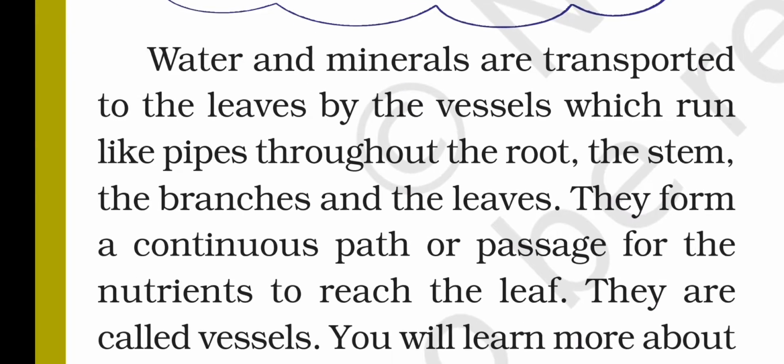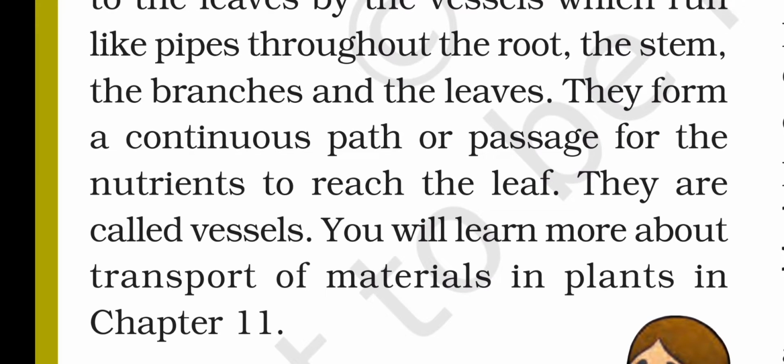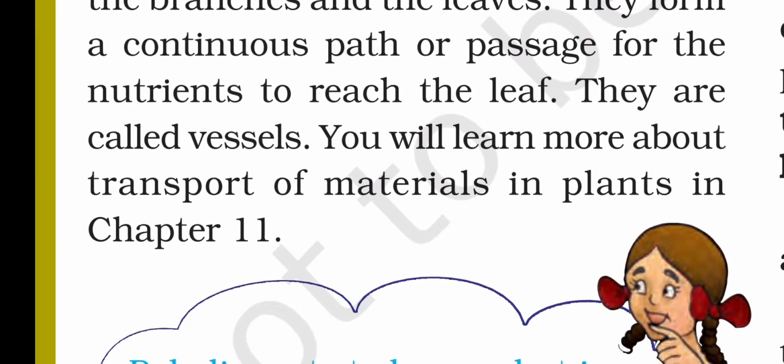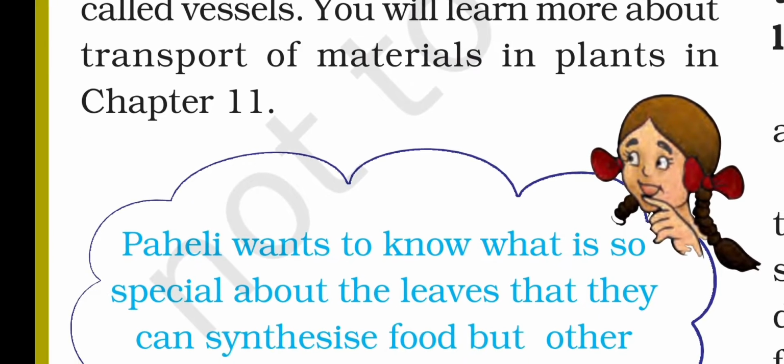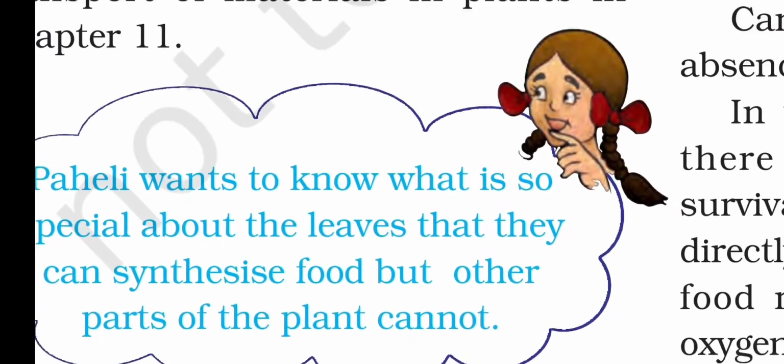Water and minerals are transported to the leaves by the vessels, which run like pipes throughout the root, the stem, the branches, and the leaves. They form a continuous path or passage for the nutrients to reach the leaf. They are called vessels. You will learn more about transport of materials in plants in chapter 11.